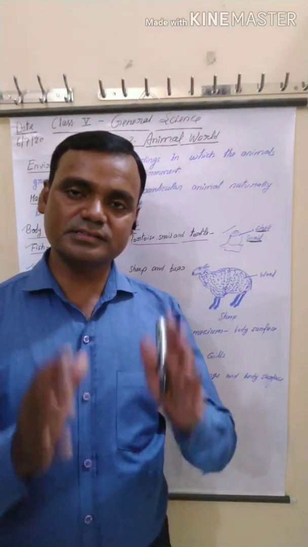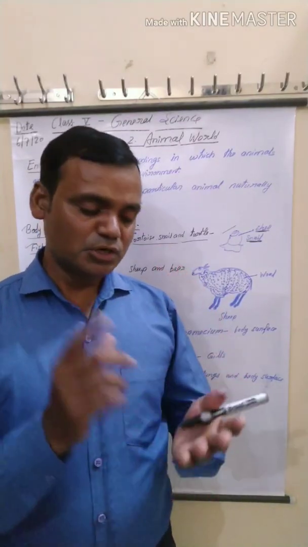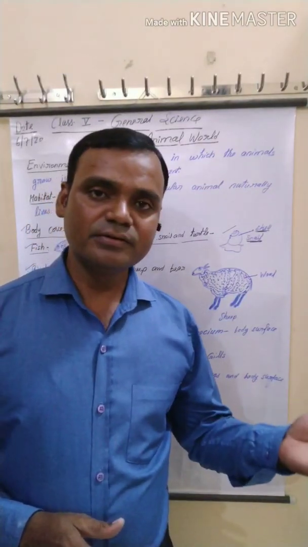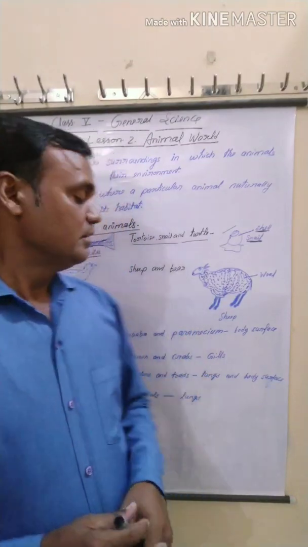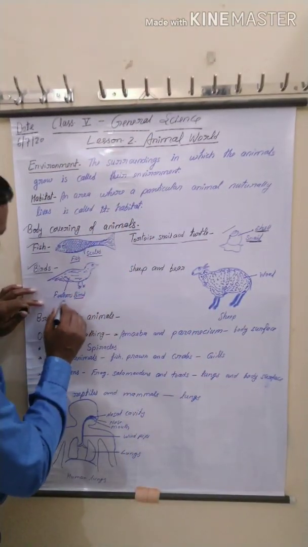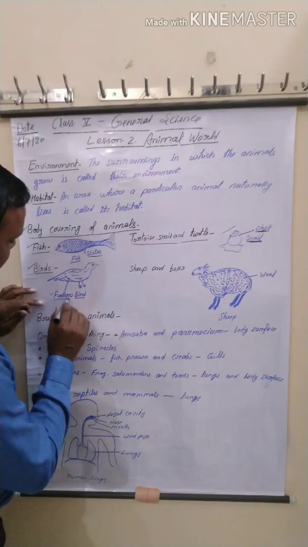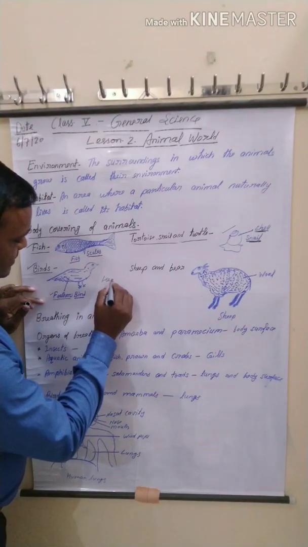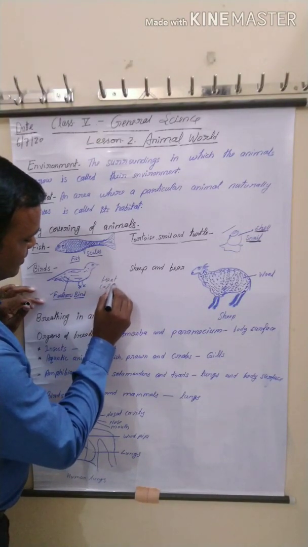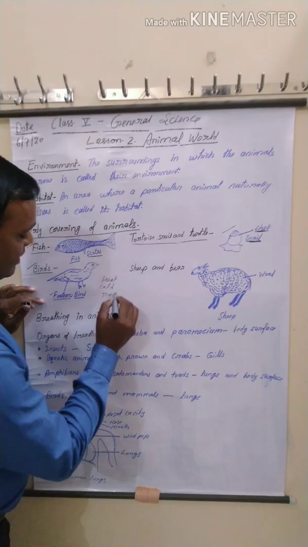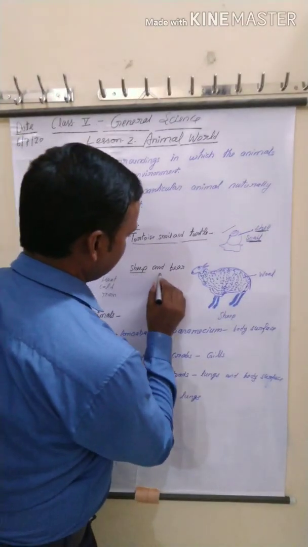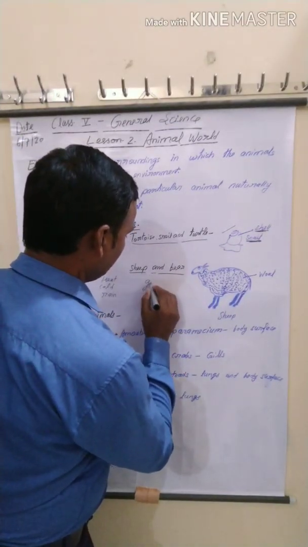Feathers protect from cold, rain, heat, and also help in flying. Okay, this is the bird, and the feathers protect from heat, cold, rain, and also help in flying. Okay, I hope you understand. Now sheep and deer and goat also.